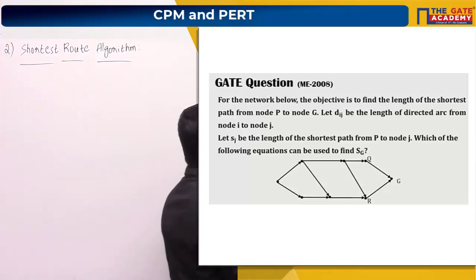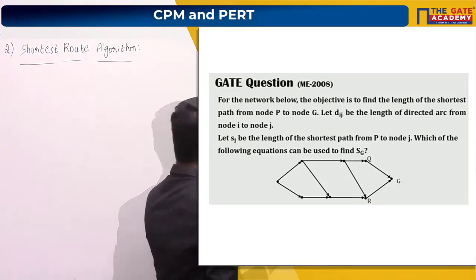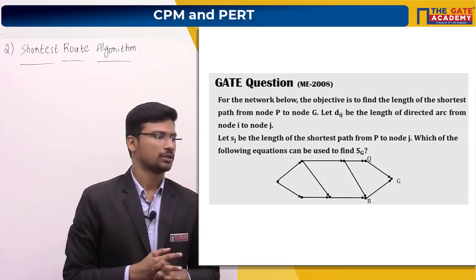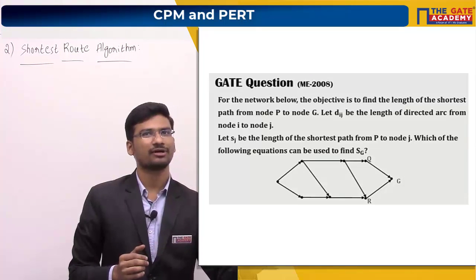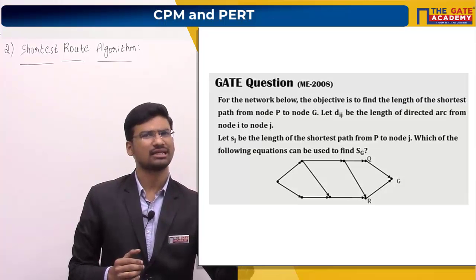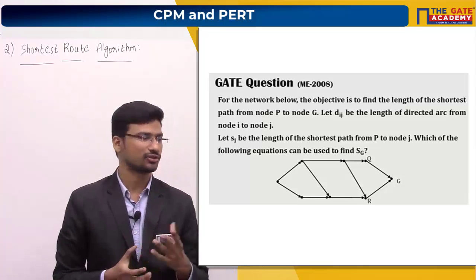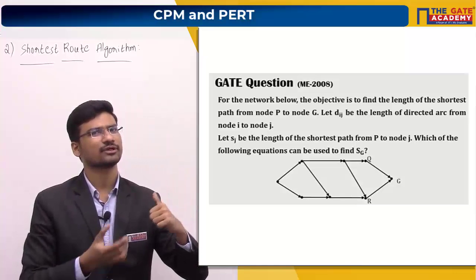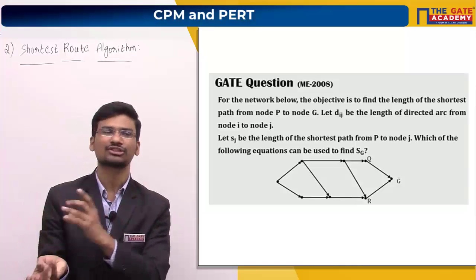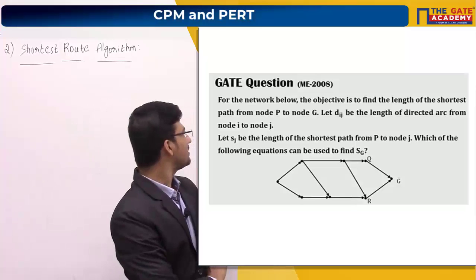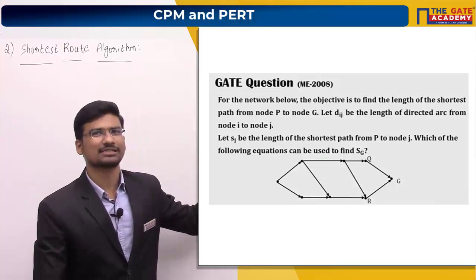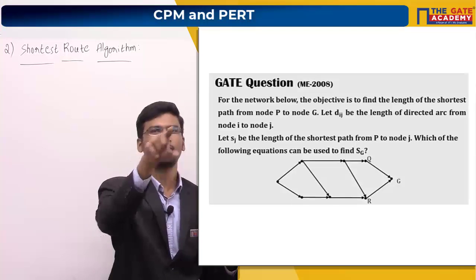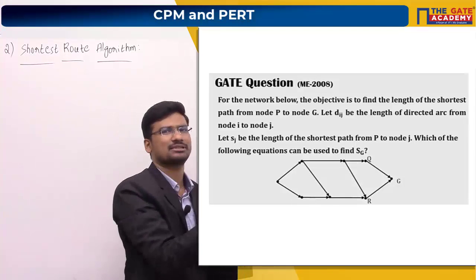So I am just drawing the network diagram which is given in the question. So this is your P node, which was missing in the slides. So if you are done reading this particular one and just take down the given data, then I will move to the next slide so that you can answer this one. Okay. So just go through the previous question which we have solved and just try to link that particular question with this one. So this P term is missing. That's why I have again drawn this particular network diagram. Right. So nothing is there. Previously we have taken node values as circles. So here they have represented it as dots. That's all.